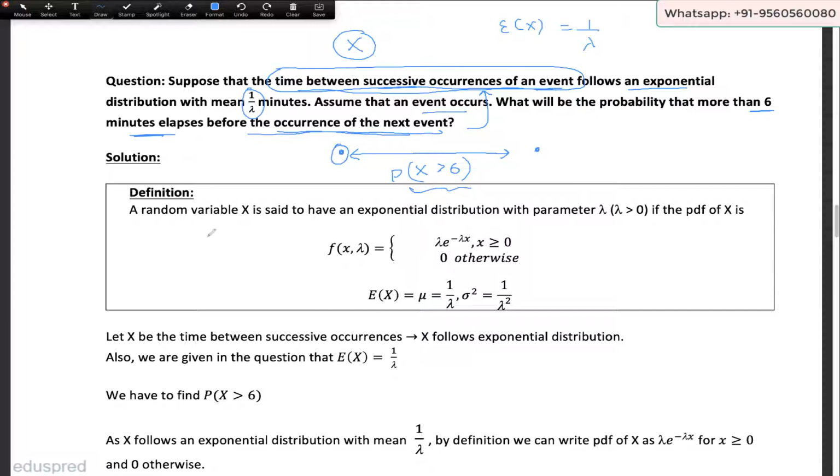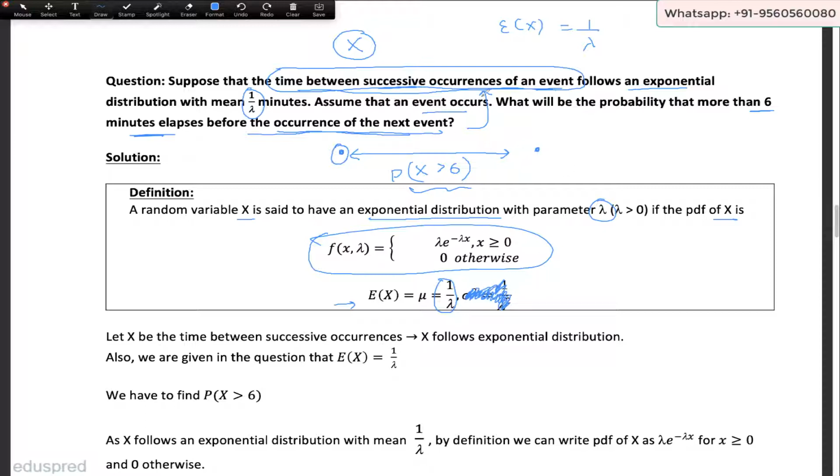So that's what we have to find given these pieces of information. Let's do this step by step. First of all, I've written the definition over here. A random variable x is said to have an exponential distribution with this parameter if the PDF of x is this. This is the probability density function of x. This is the mean of x that we are already given in the question. In the question, they have not given us any information related to the variance of x. This is some additional information that I wrote from my side, but it will not be required, so you can ignore this for now.